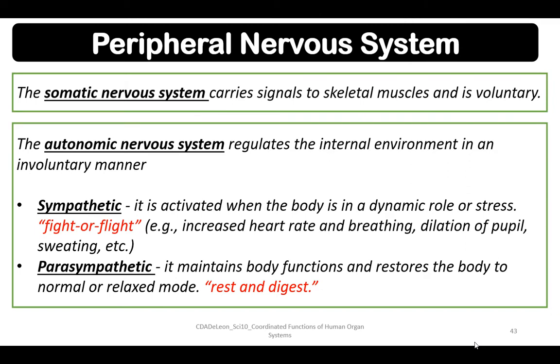So, under the autonomic nervous system, mayroon tayong dalawang uri or two types. First is the sympathetic and the second is the parasympathetic autonomic nervous system. Now, when you say sympathetic, it is activated when the body is in a dynamic role or stress. Example, we are in a situation na nasusunog ang bahay natin, no? Wag naman sana. So, we have what we call the fight or flight response.